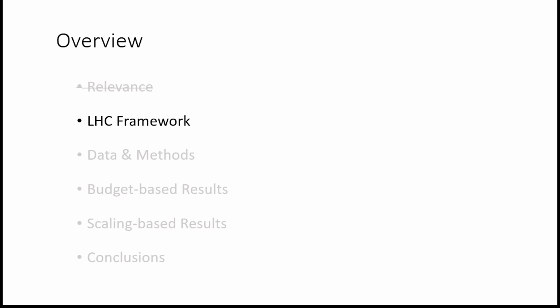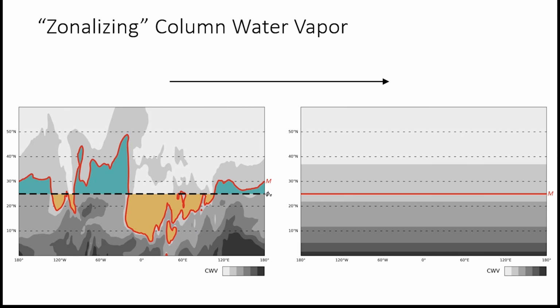For this work, we focus on developing such a framework for the LHC, which is one aspect of the broader atmospheric hydrologic cycle. Physically, the LHC is the net precipitation or evaporation connected to zonally anomalous moisture or dryness. However, the zonal reference state used for the LHC is not the zonal mean. Rather, we use a Lagrangian reference state or background state found by zonalizing a zonally varying column water vapor contour, shown as the thick red line.